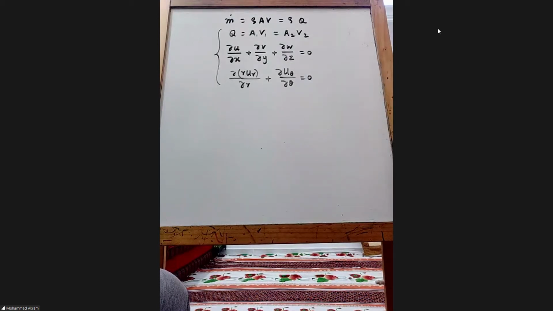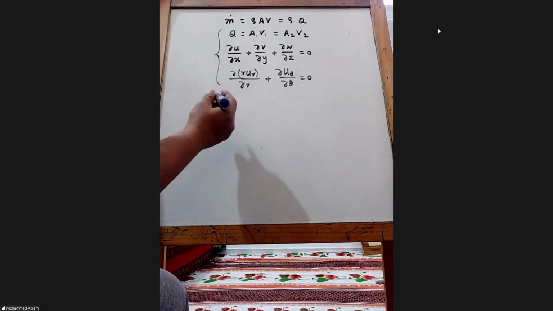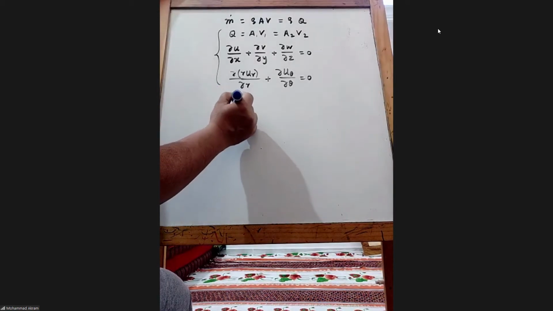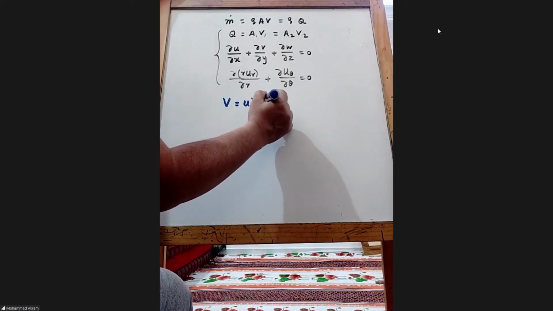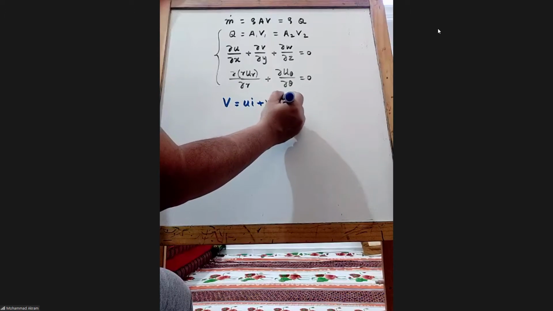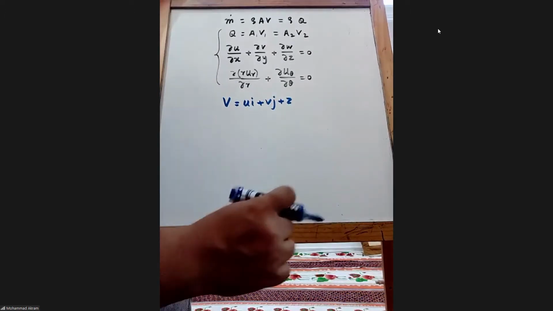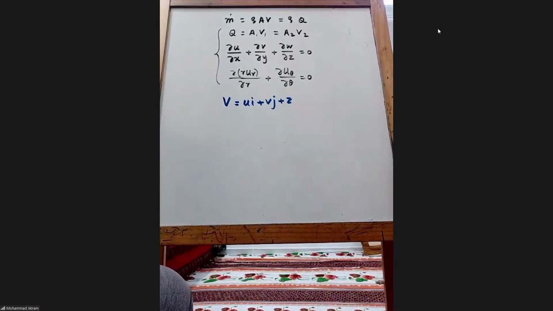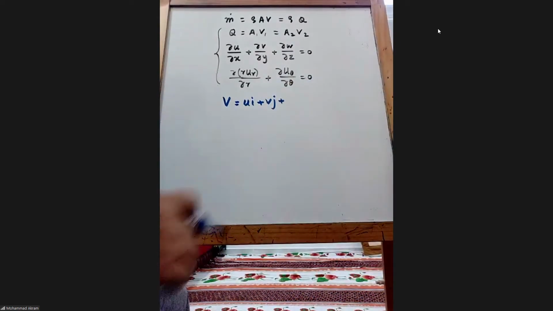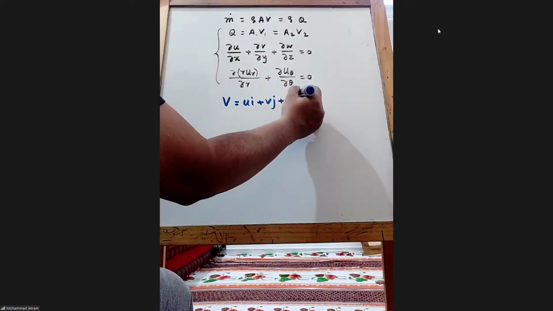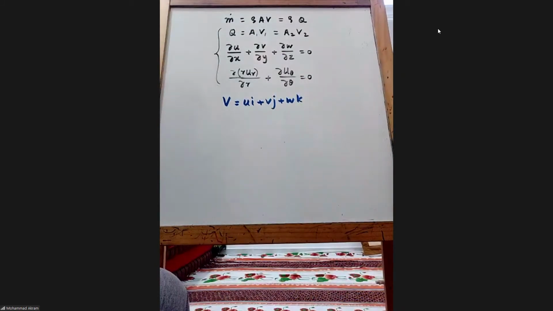After this, we discussed the velocity and acceleration. So velocity is equal to ui plus vj plus wk. Am I right?